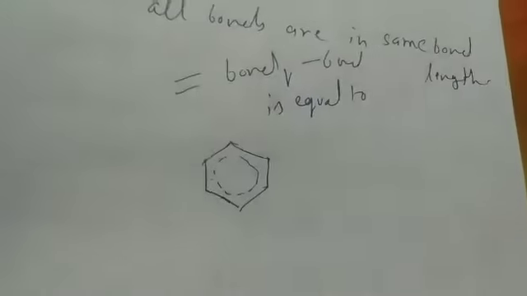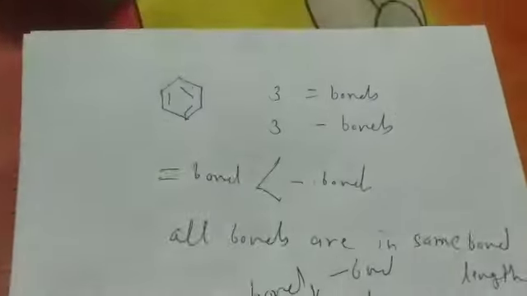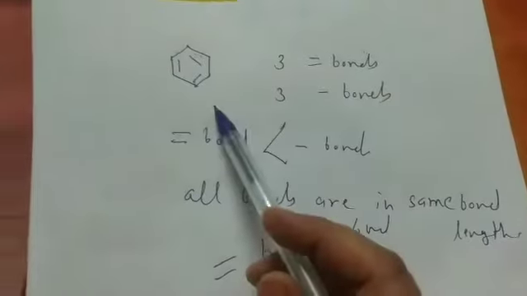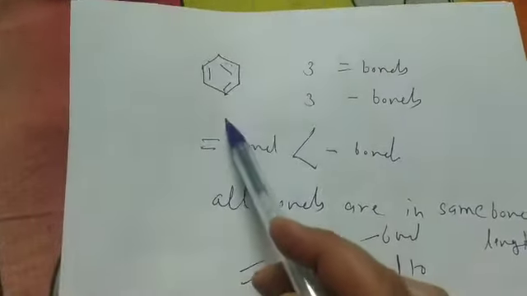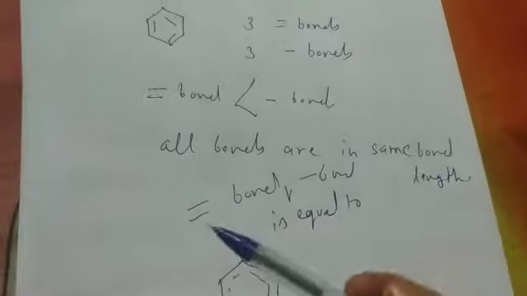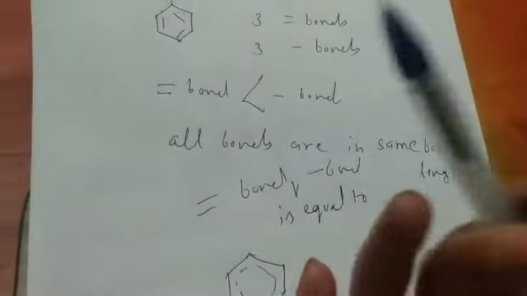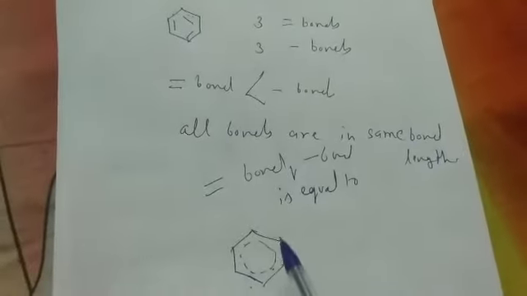Okay, students, it is found that this structure is real and this structure is hypothetical. This hypothetical structure is not able to explain all the properties of benzene. So, students, resonance is the way in which electron flow takes place. Okay, students, I am repeating.